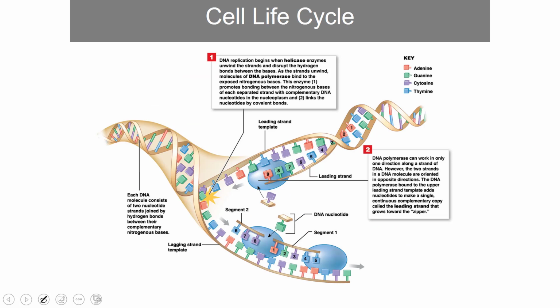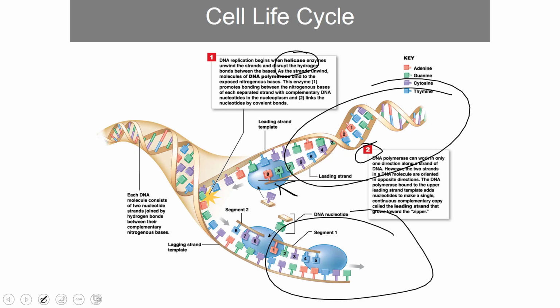Here we see that process in action. Here we have helicase unwinding the two complementary strands, and then you have DNA polymerase right here in step 2. These large blue spheres represent DNA polymerase, and it's going to run along those complementary strands and build a complement. So in the end, you end up with two identical copies of DNA.